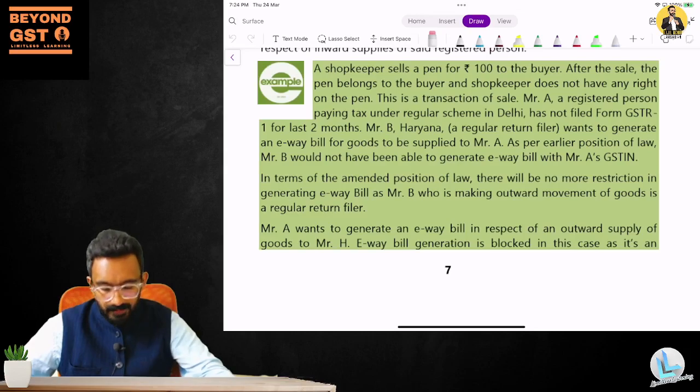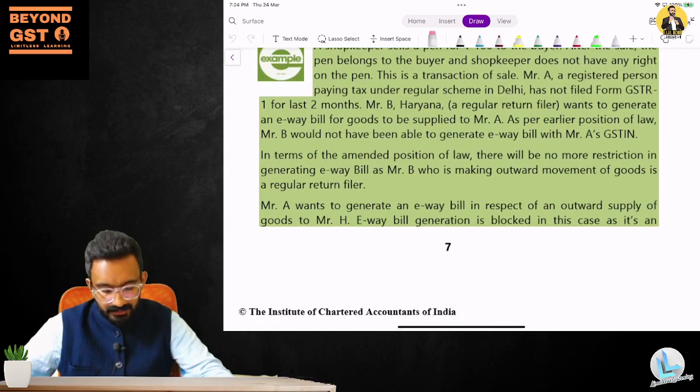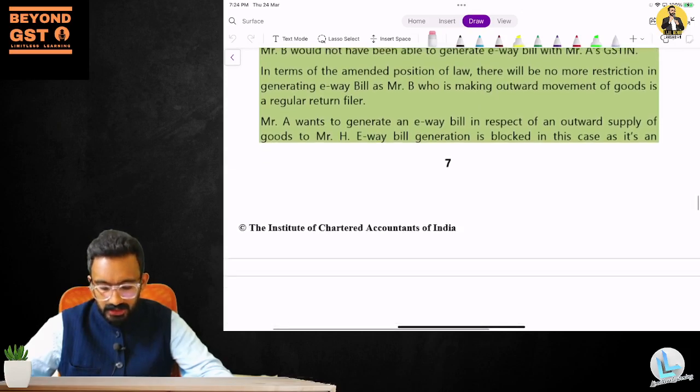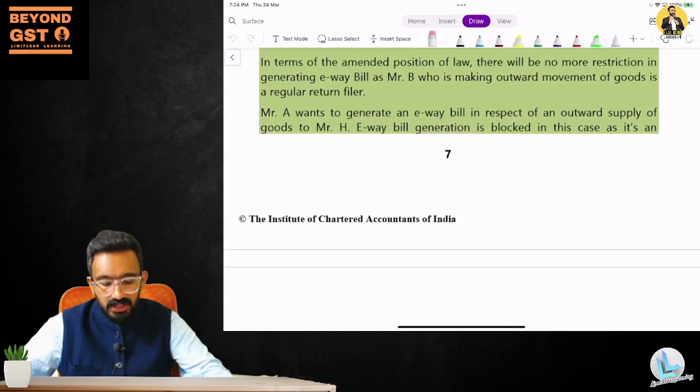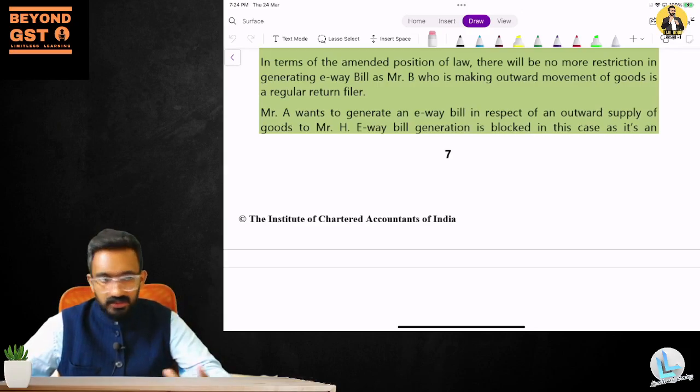He has not filed the return. It would have been blocked. But in terms of the amended provision of the law, there is no more restriction in generating the e-way bill, as Mr. B, who is making the outward movement of goods, is a regular tax return filer. Because the supplier is a regular person, he has not delayed anything, he is not blocked. He can generate it, and he can even include as a customer a person whose GST number is blocked.